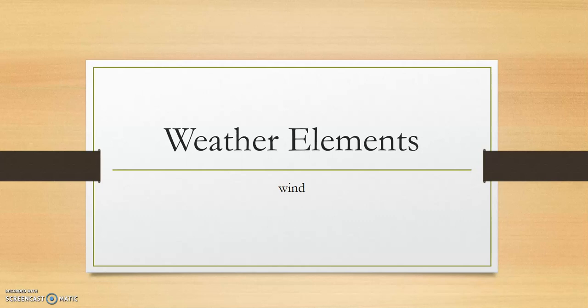You can also use phrases like partly cloudy, which means that half or less than half of the sky is covered in cloud. You can also use words like overcast to show that there is no sun at all. It is completely covered in cloud. So today we are moving on to yet another weather element, and today we're going to be concentrating on wind.